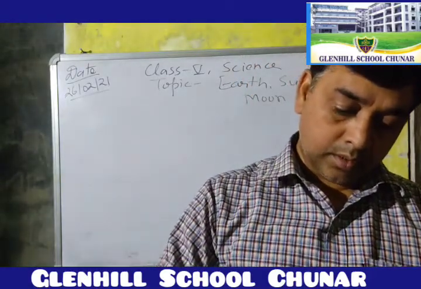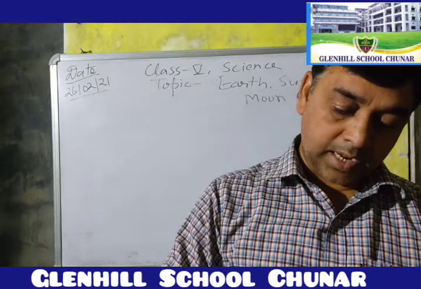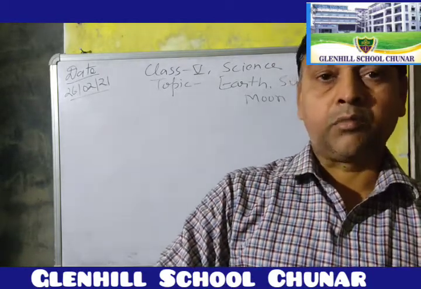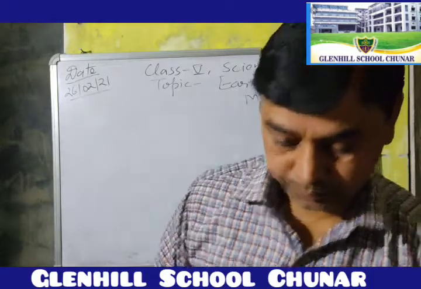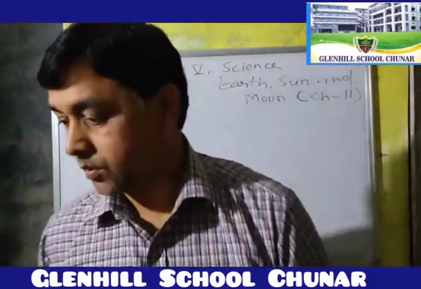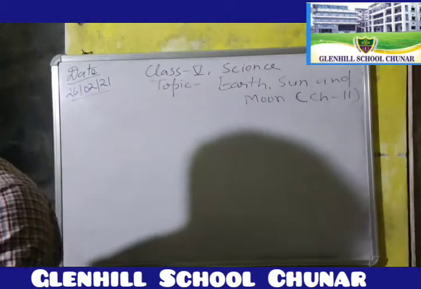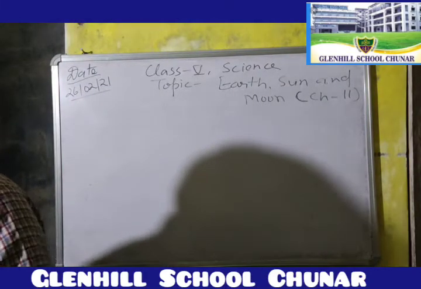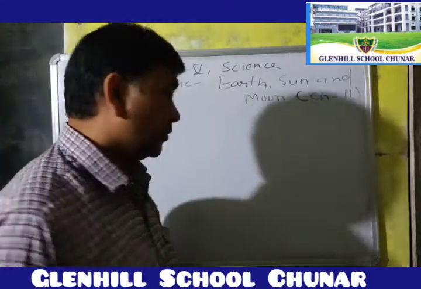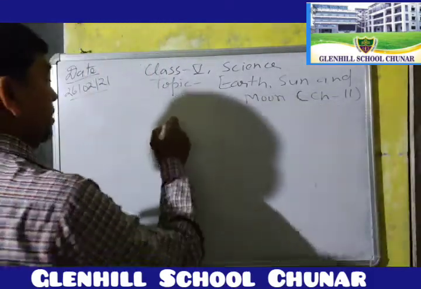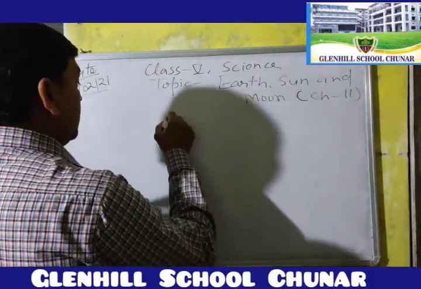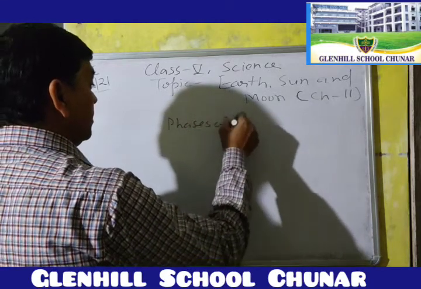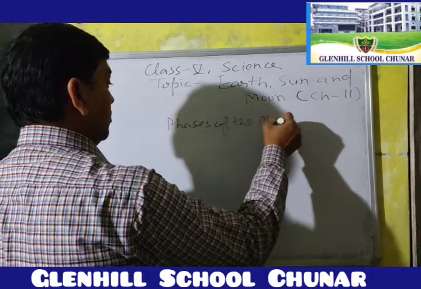So, a satellite revolves around the planet and the planet revolves around the Sun in our solar system. Today my topic is the phases of the Moon.